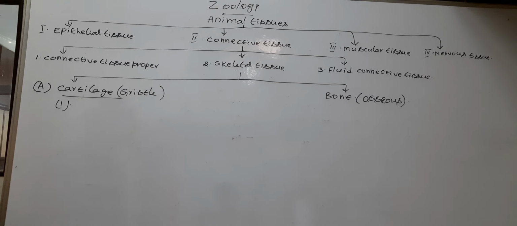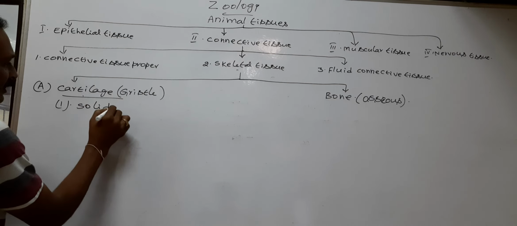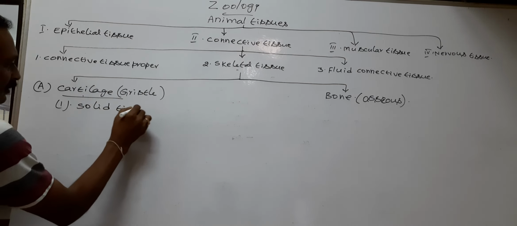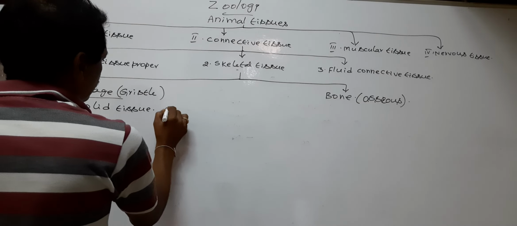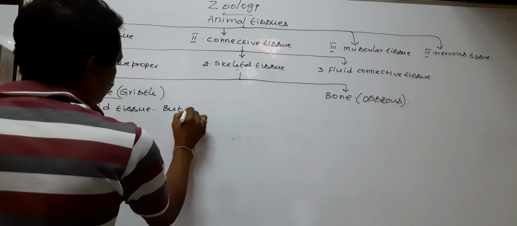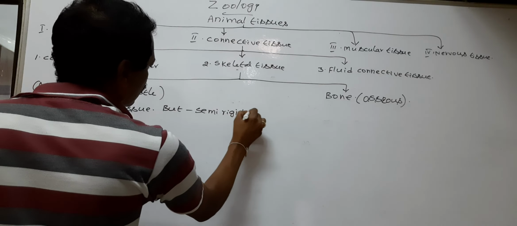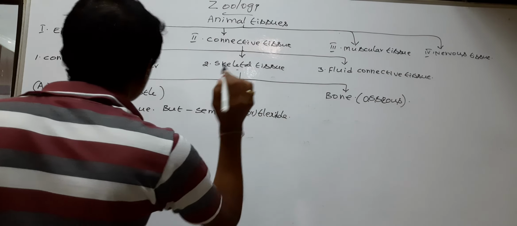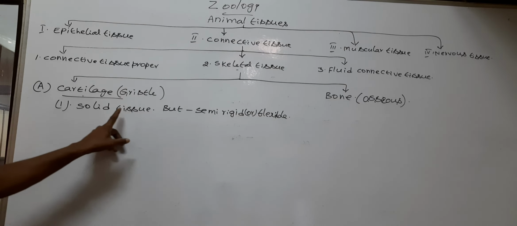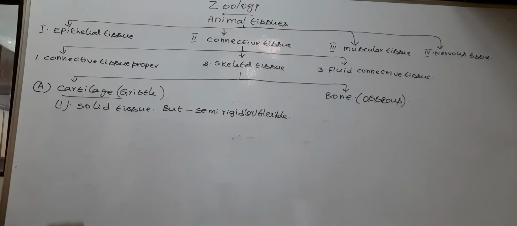Cartilage is a solid tissue, but it is semi-rigid or flexible.